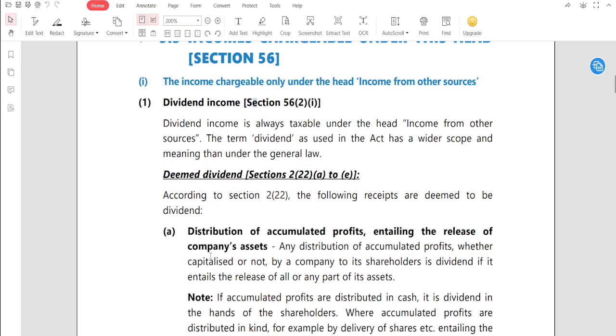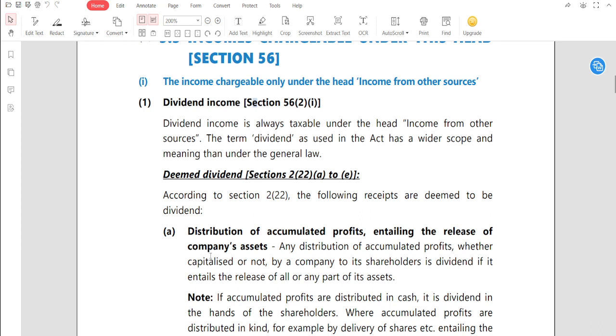Amount of dividend so remaining in the hands of the company in the favor of the shareholder. That is what the provision, that is the connotation. So the provision says any income from dividend. Any income from dividend means that the dividend is nothing but the amount that is distributed by the company to its shareholder if the company has a sufficient amount of profit, or maybe from the past profit. So that is what the dividend.